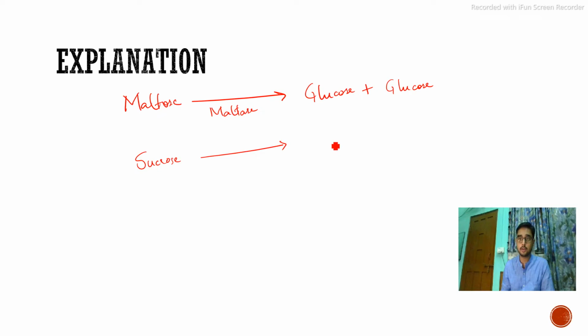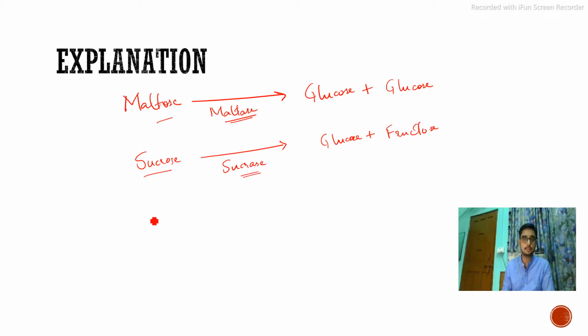Sucrose is broken down into glucose and fructose, which are both again monosaccharides, or sugars. The enzyme responsible is sucrase. Easy, isn't it? Maltose, maltase enzyme; sucrose, sucrase enzyme.